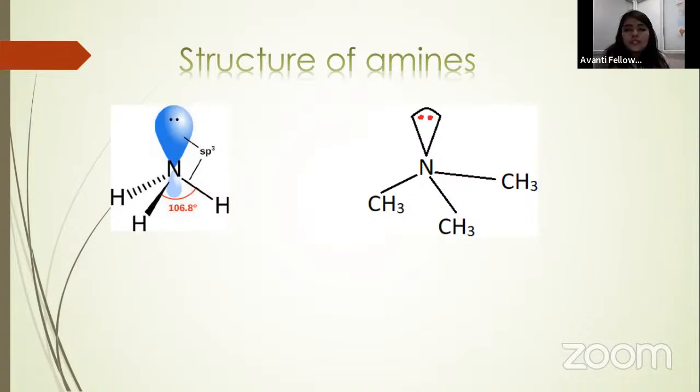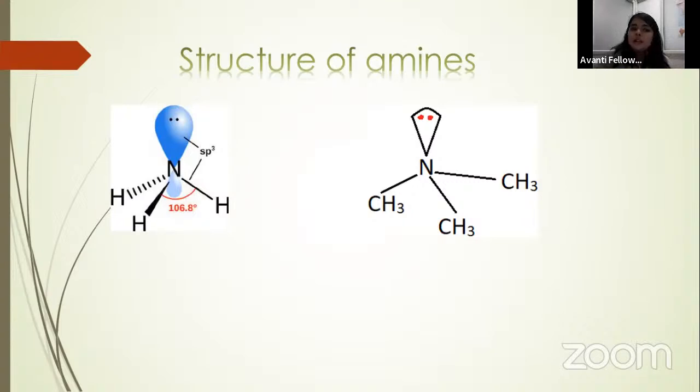Okay, so your pyramid will form here. We know that the nitrogen of amine is sp3 hybridized, and the nitrogen of ammonia is sp3 hybridized.